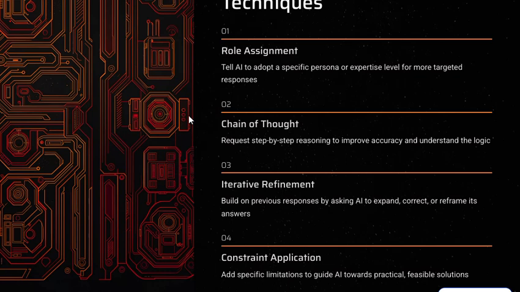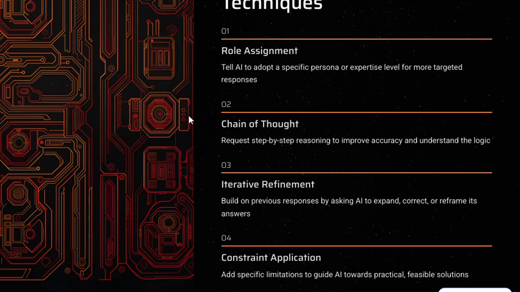Another thing is chain of thought. This is the second point. Try to know what the thoughts are, what the step by step reasoning is, to improve the accuracy. So please request step by step reasoning to improve accuracy and understand the logic.